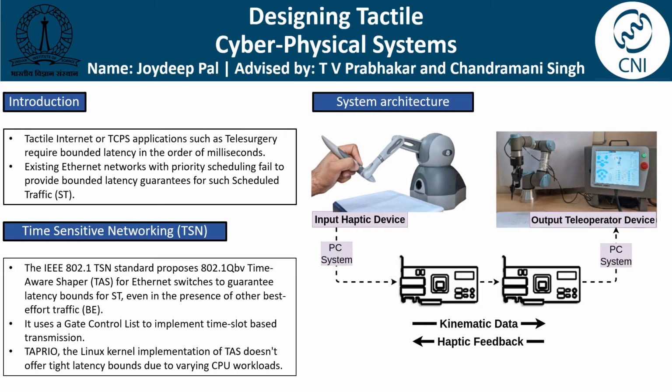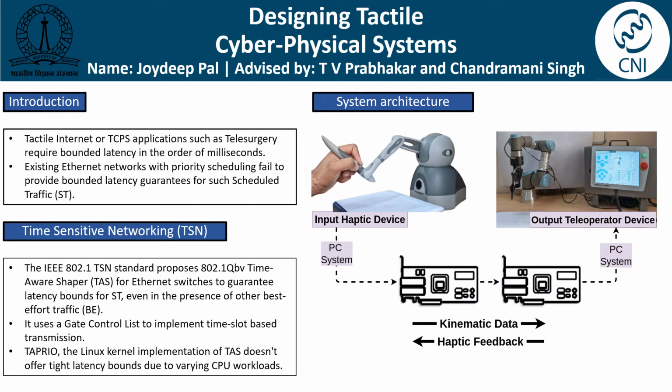We leveraged the IEEE 802.1 time-sensitive networking standard, that is, TSN, which is an IEEE standard that aims to provide deterministic networking on layer 2 networks, such as those based on Ethernet switches. It proposes an IEEE 802.1 Qbv time-aware shaper mechanism, or TAS, to provide bounded latency for scheduled traffic, even in the presence of other non-critical best effort traffic, and IEEE 802.1 AS for time synchronization among connected TSN switches.